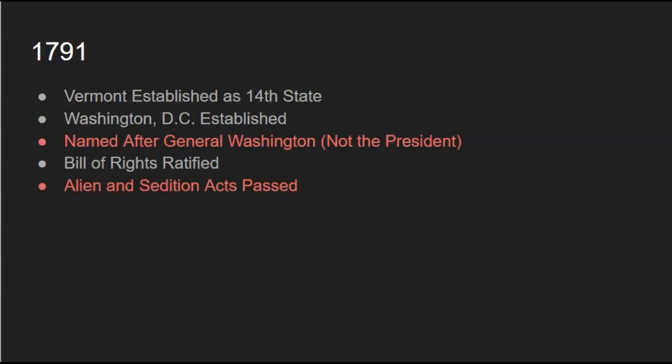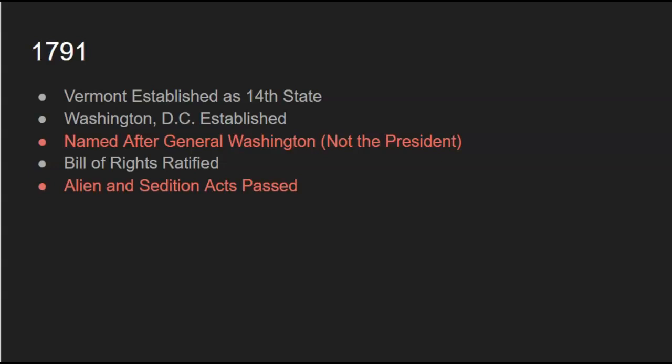However, in 1791, you get two big changes. Vermont is still established as a state. Washington, D.C. is established, but is named after General Washington, not John Adams. They named it after the president in our timeline. I think they would try to call it Adams, D.C., but I think John Adams would step in and try to name it after the man who gave America what it is today. So which is why I still think that in this timeline, it would still be called Washington, D.C.